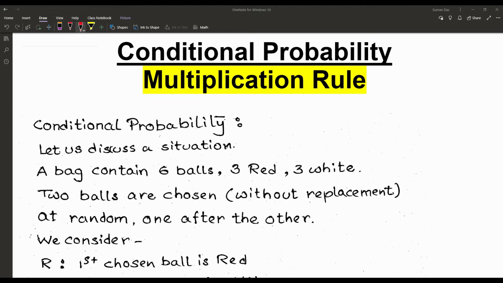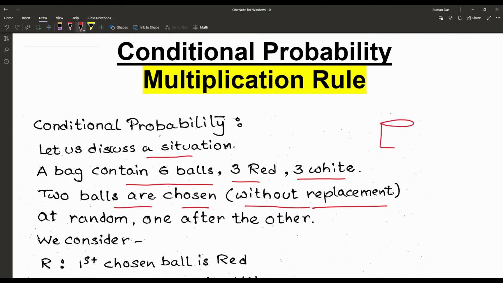So what is the conditional probability? Let us discuss a situation. A bag contains 6 balls, 3 red and 3 white. 2 balls are chosen, and that is without replacement. What is the meaning of replacement? Suppose that is the bag containing 3 red and 3 white balls.